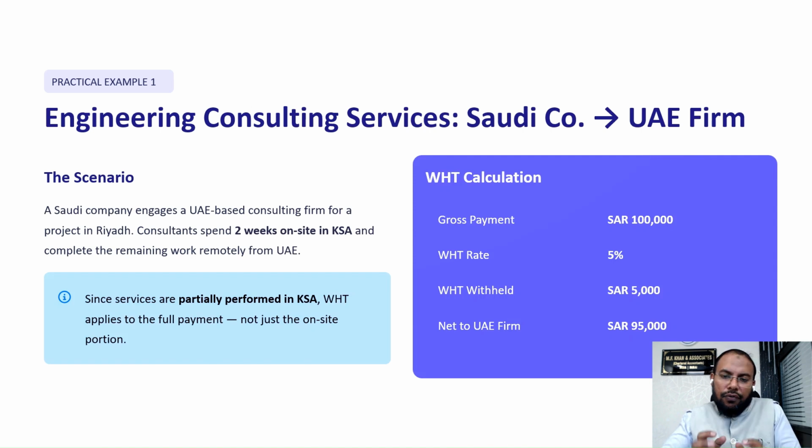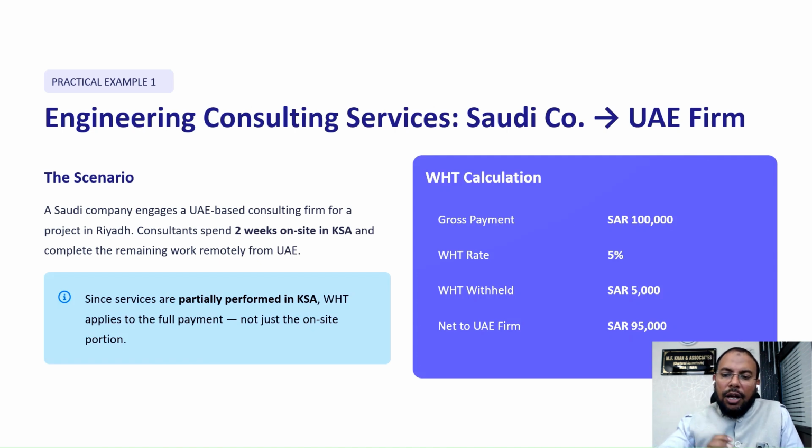Further, suppose engineering consultancy service is taken by a Saudi company and payment is made to a UAE firm. For your understanding, how do we calculate withholding tax? Suppose the gross payment is real 100,000, and you know that for technical and consultancy service the withholding tax rate in KSA is 5%.